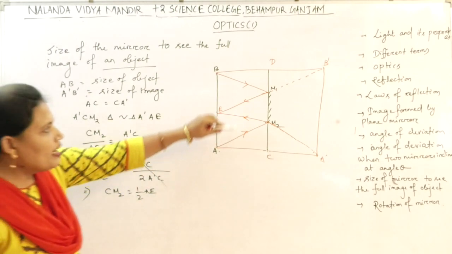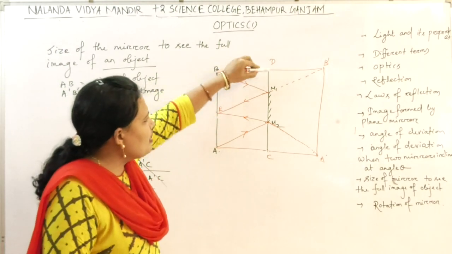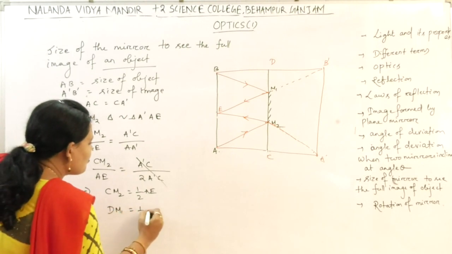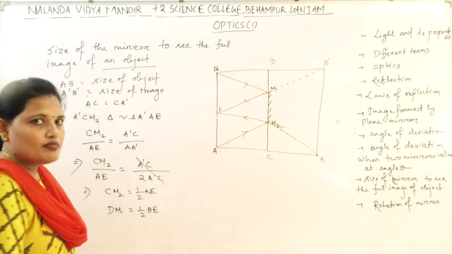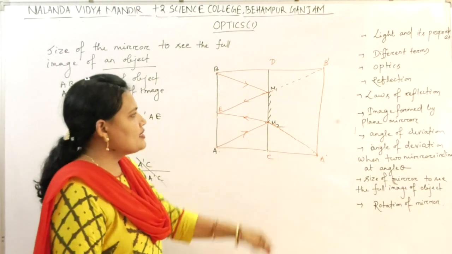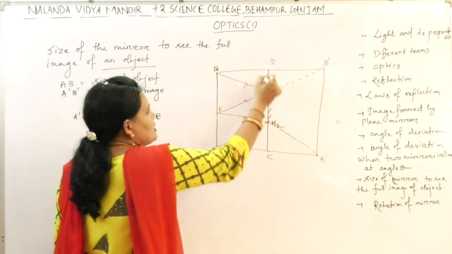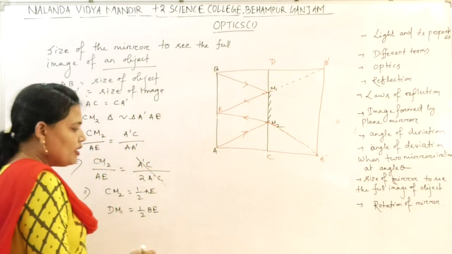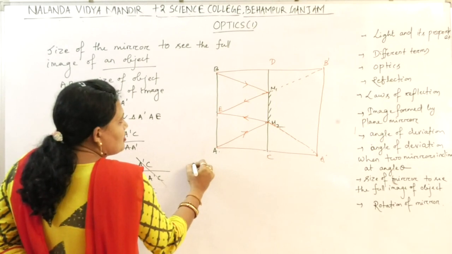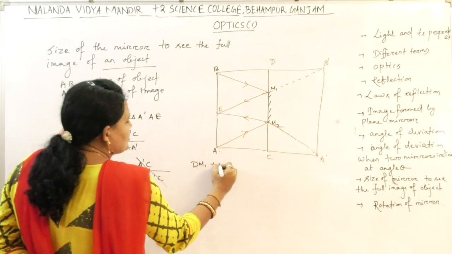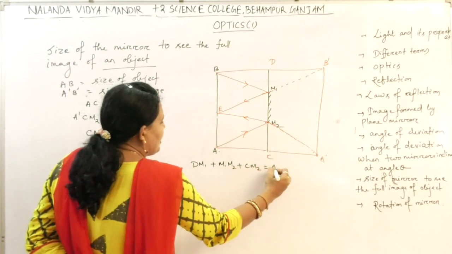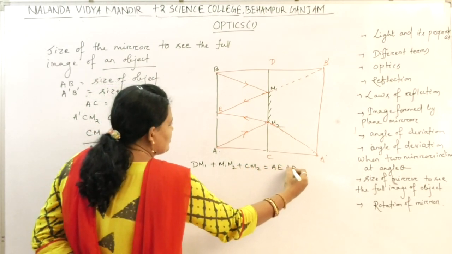Similarly, if I compare these two triangles, what I will get? DM1 is equal to half of BE. Now let us find out M1, M2. Now CD is equal to AB. So DM1 plus M1, M2 plus CM2 equal to AE plus BE.